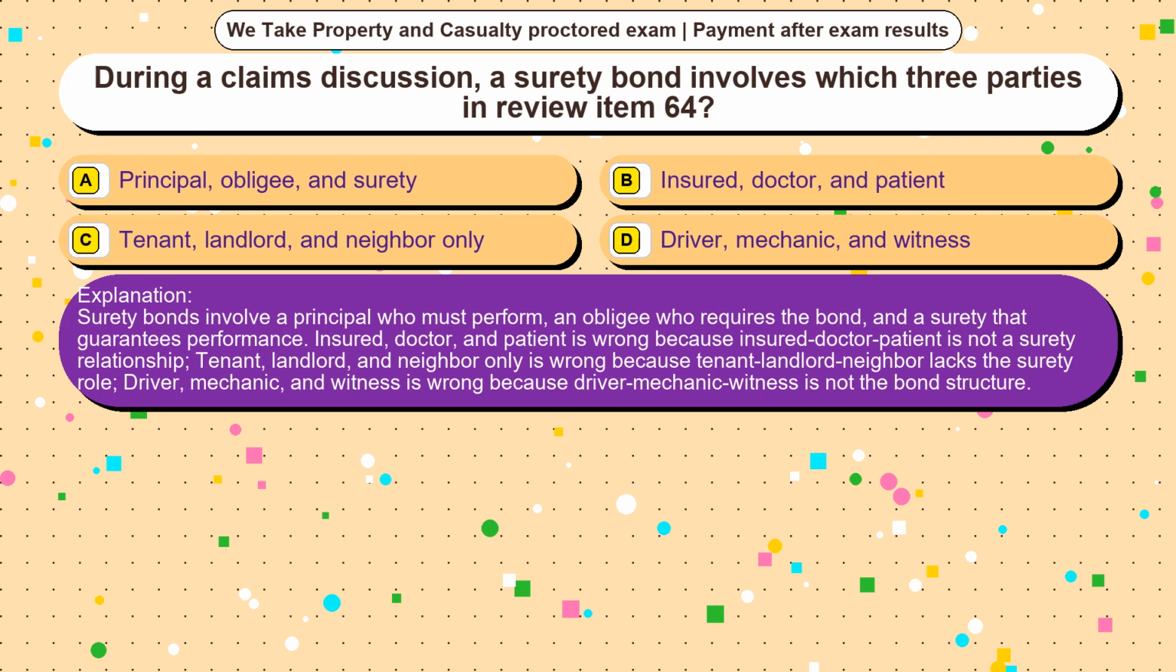Insured, doctor, and patient is wrong because insured doctor-patient is not a surety relationship. Tenant, landlord, and neighbor only is wrong because tenant landlord neighbor lacks the surety role. Driver, mechanic, and witness is wrong because driver mechanic witness is not the bond structure.